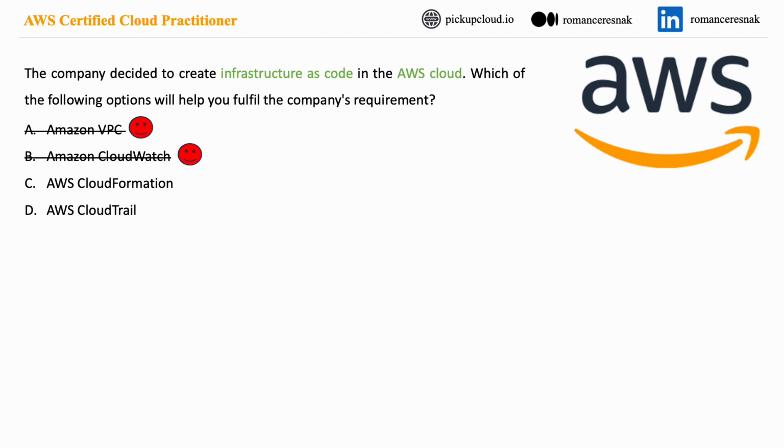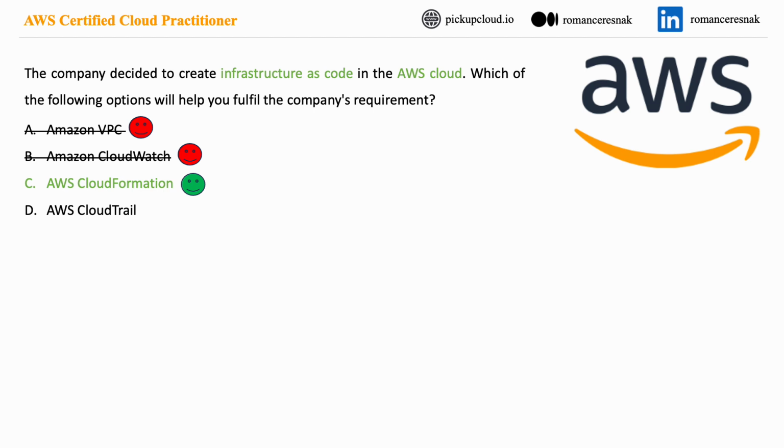It follows the concept of infrastructure as a code, where infrastructure provisioning is treated with the same rigor as application code development. Using AWS CloudFormation, you can define your infrastructure in a declarative way, store it in a version control system like AWS CodeCommit, and manage the entire lifecycle of your infrastructure stack. It offers a reliable and repeatable way to create and manage AWS resources, making it an essential tool for creating infrastructure as a code in the AWS cloud. We can clearly say that option C is the correct option.